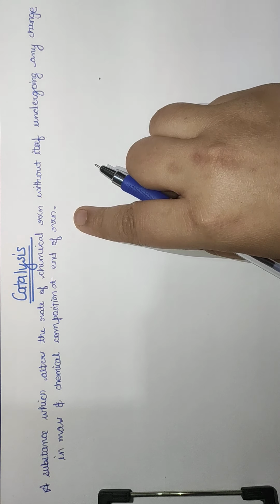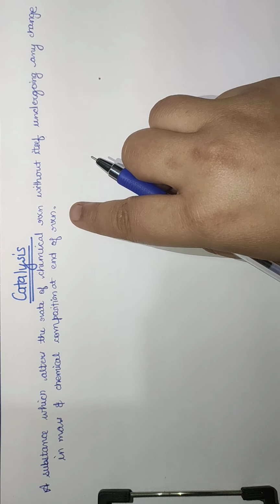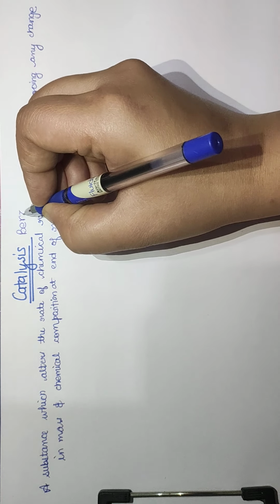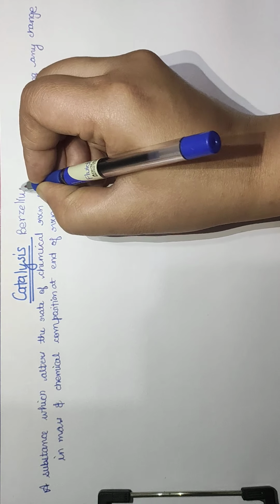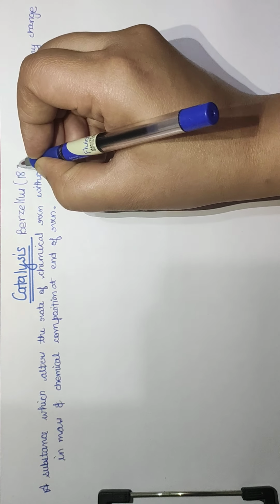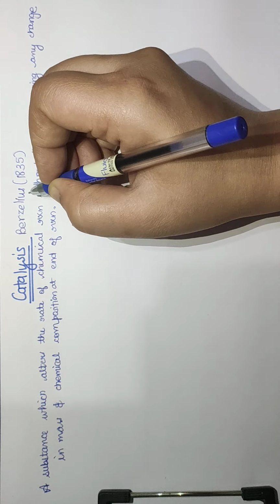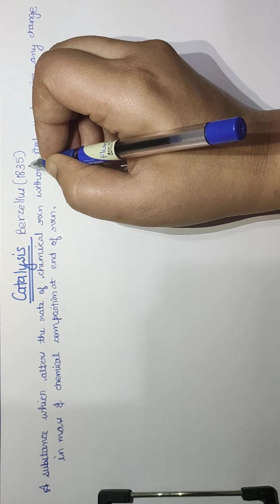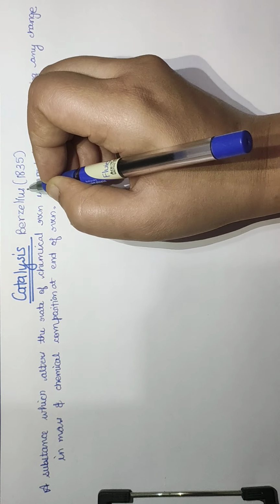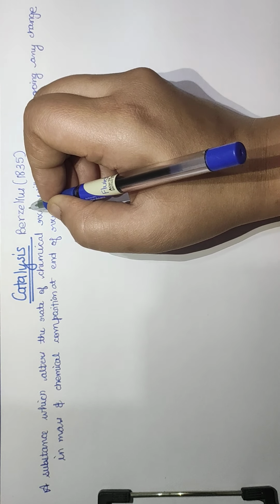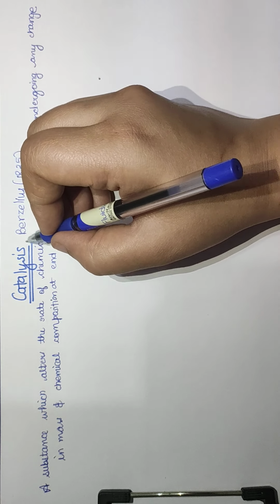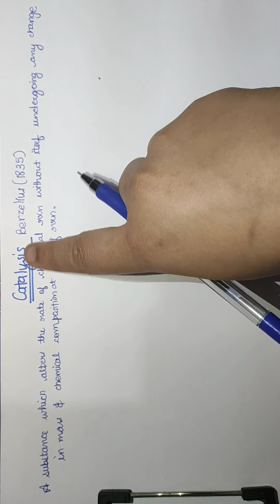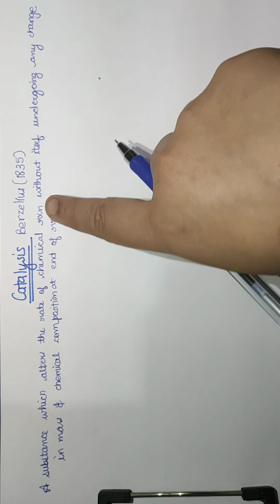So what is catalysis? The term was first given by Berzelius, in 1835. He was the first scientist who made a systematic study of the effect of various foreign substances on the rate of a chemical reaction. Meaning, if I add a different catalyst, how will the rate change, all that was studied by Berzelius. So a catalyst is a substance which alters the rate of a chemical reaction without itself